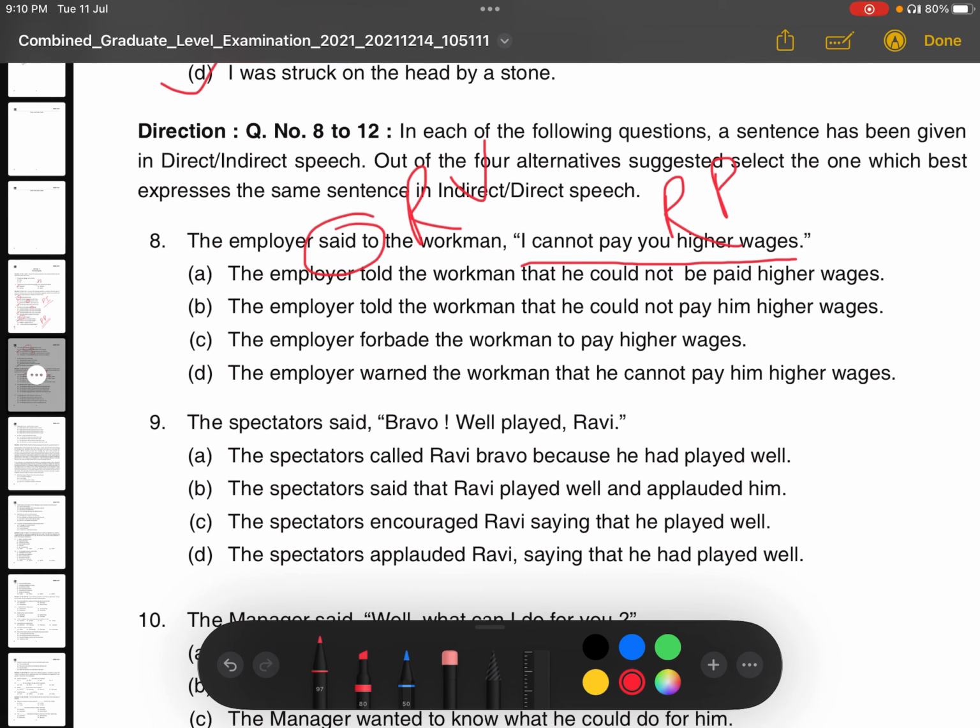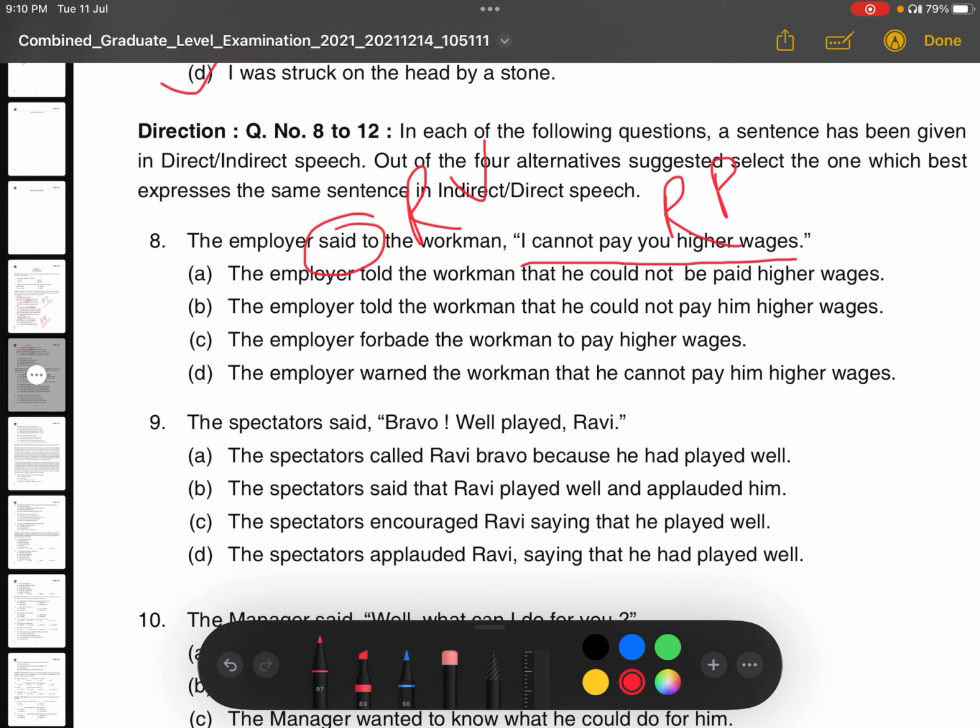And there is some rule, like if the reported speech is in past indefinite tense, it changes into past perfect tense. If it is in past perfect tense, it remains past perfect. If it is present indefinite tense, it changes into past indefinite tense. So this is how we change it.